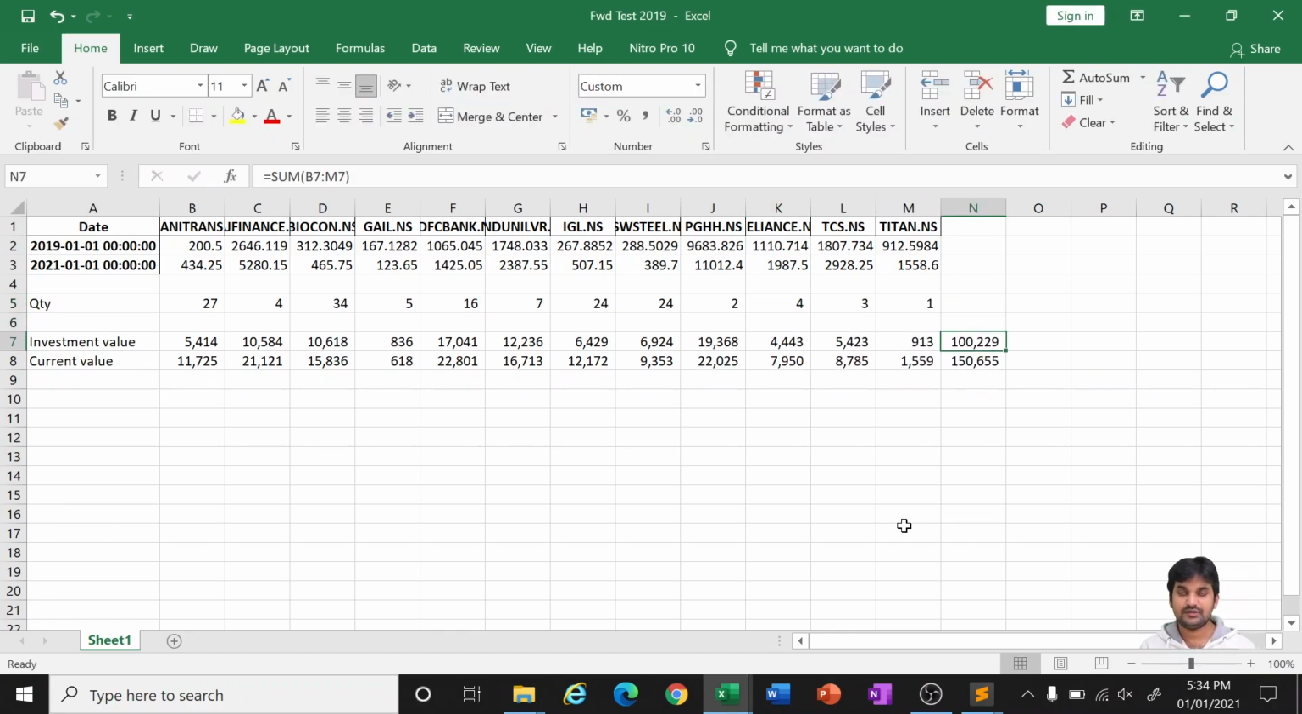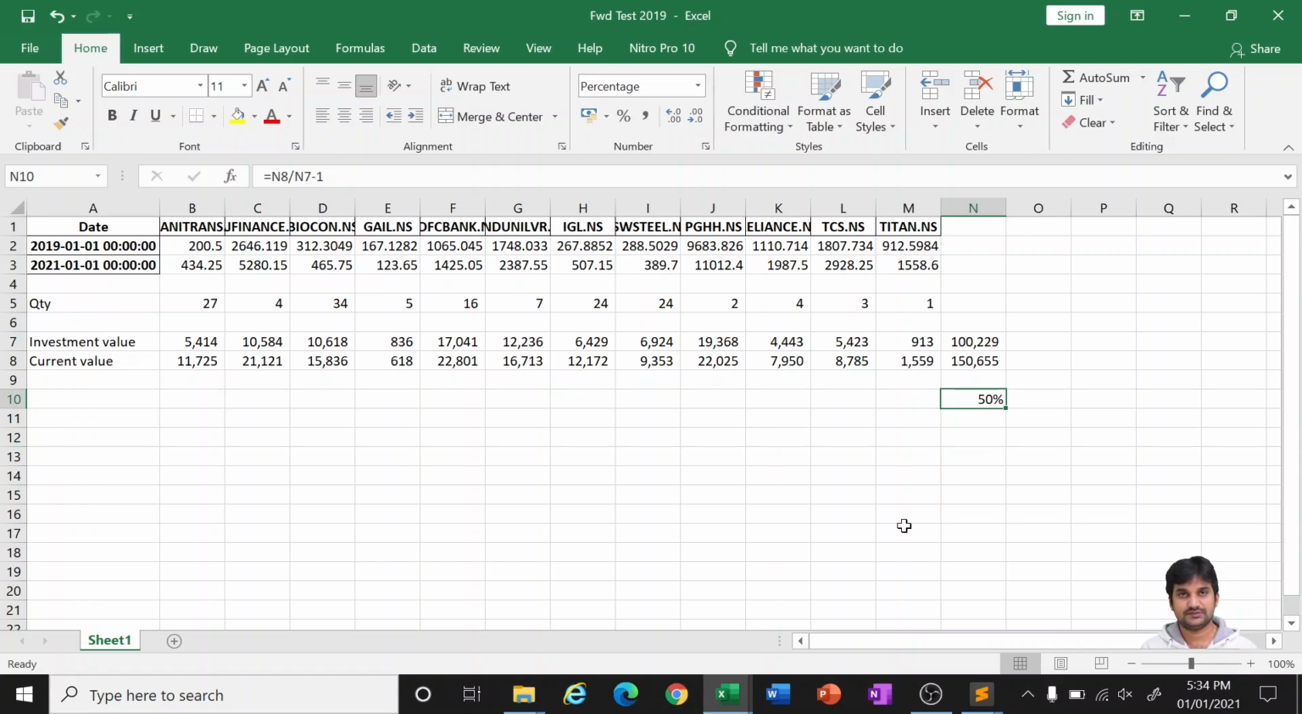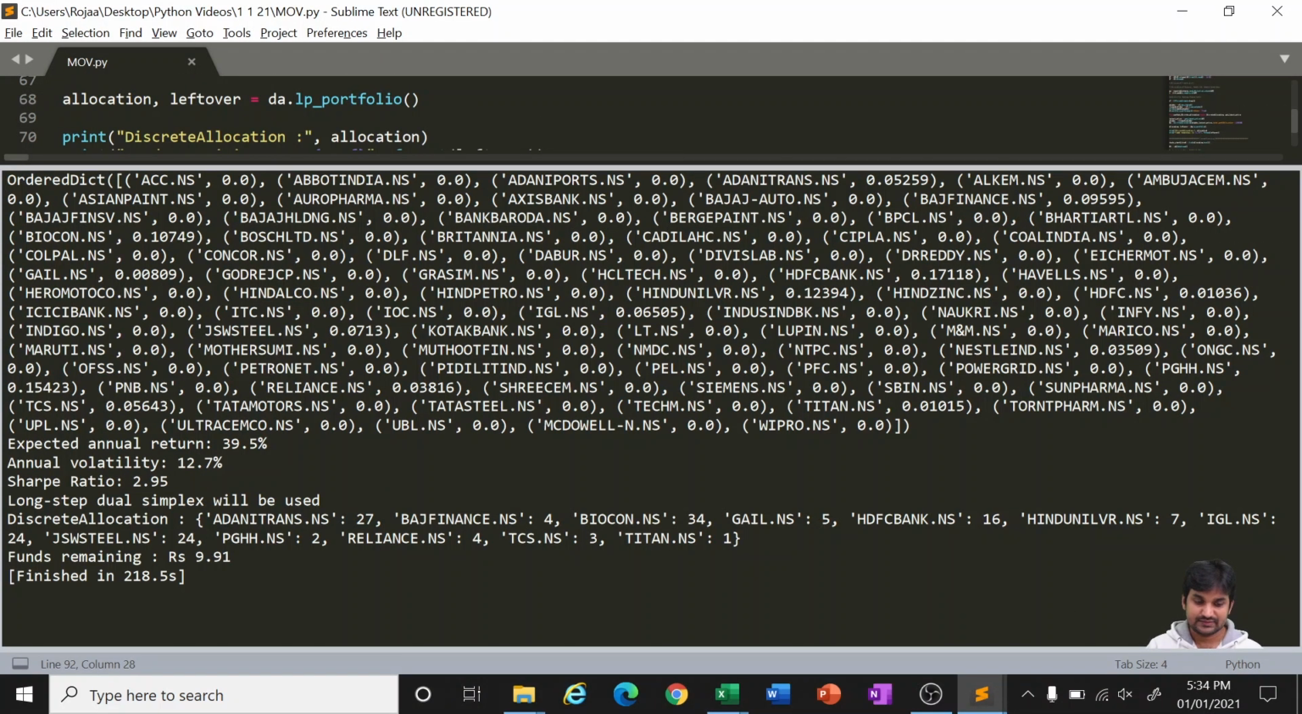So 100,229 will be the investment, and the return for 2 years is one. By the second year, it has become 150,000. So approximately 50% gave us the return in 2 years. As per the analysis, it was supposed to give like 40% per annum, but it turned out to be only approximately 20% or 30% per annum. So this is based on the history. It may or may not get repeated.